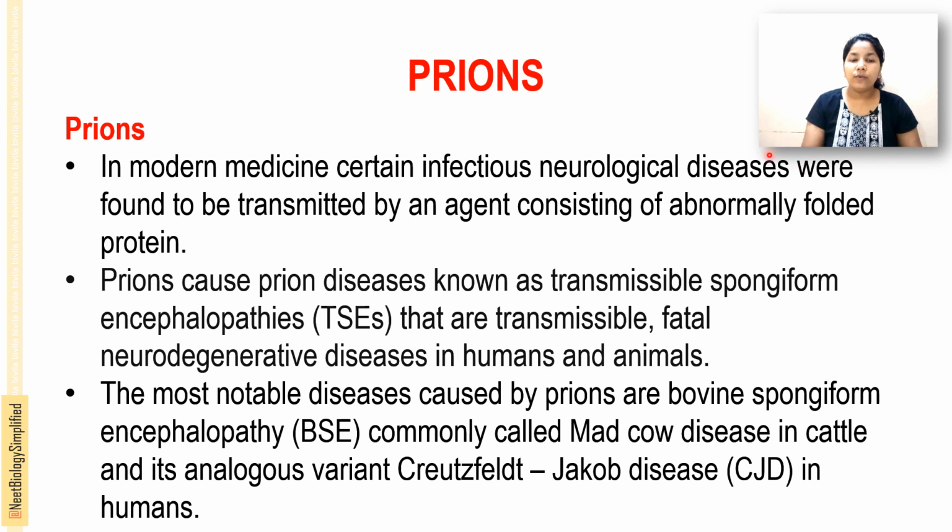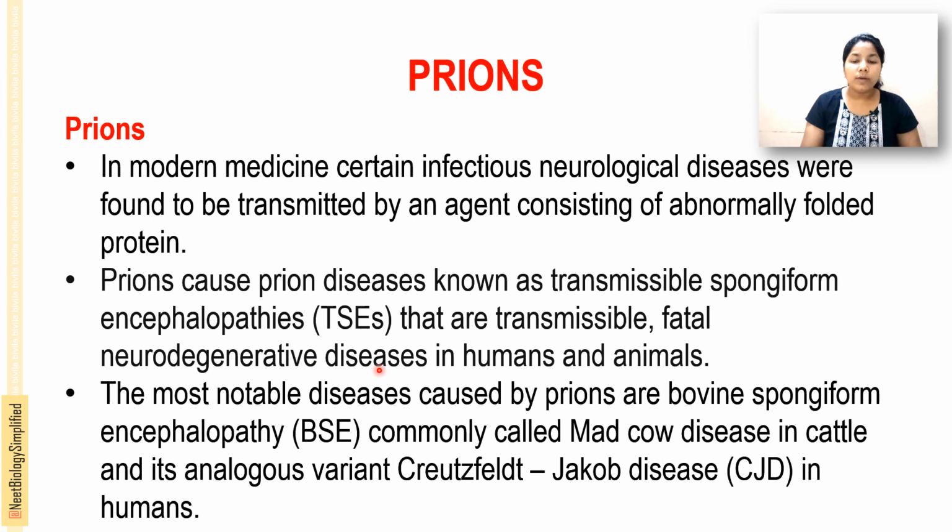Prions cause prion diseases known as transmissible spongiform encephalopathies, TSEs, that are transmissible, fatal, neurodegenerative diseases in humans and animals.